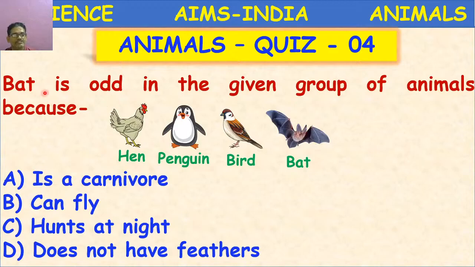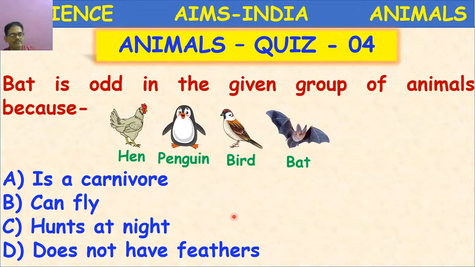Read the question once again, children. Bat is odd. Odd means different from this group. In the given group, what is that group? Hen, penguin, bird. So how is the bat different? Answer the question in the live chat.